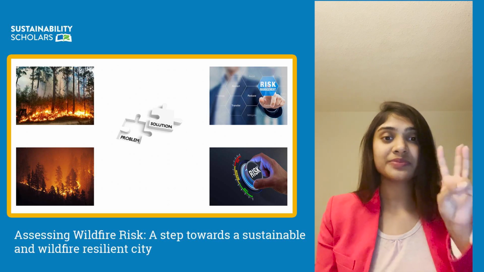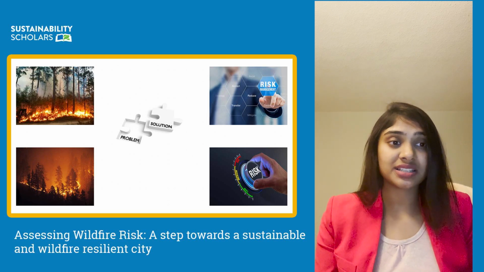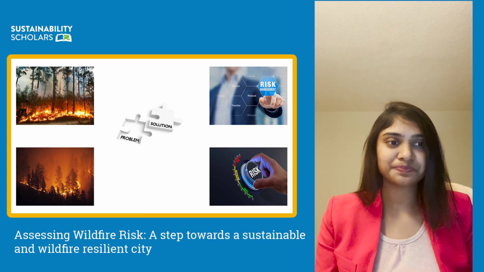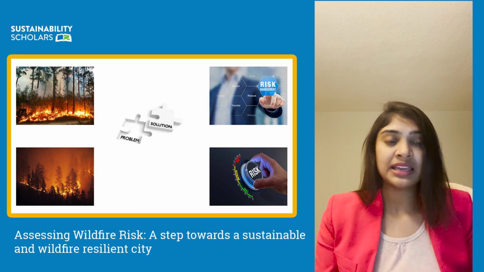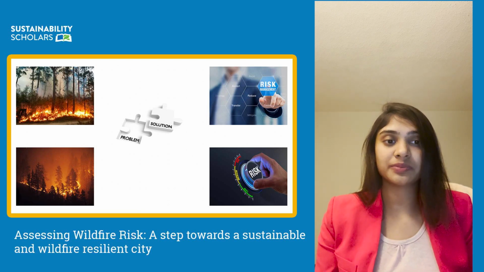I have followed 3 steps for this project. For the first step, I conducted the literature review and found out the most important wildfire risk factors for the City of Edmonton. I got 2 major factors. The first one is the topographic factor that includes the elevation, slope, and aspect. The second one is the biologic factor that includes vegetation pattern, vegetation density, and vegetation type.